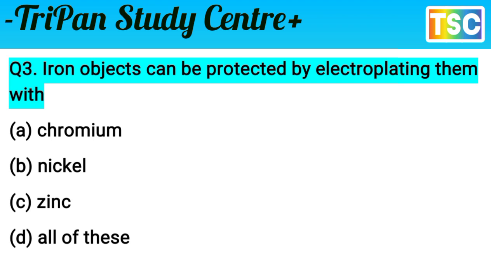Yes, chromium is used as a protective layer when electroplating iron, and nickel also. Zinc is the most important material to protect iron objects. You know that A, B, C are correct here. It means the D option is correct. D, all of these. Iron objects can be protected by electroplating them with chromium, nickel, zinc. D, all of these, is correct for this question. Let's see the next question.